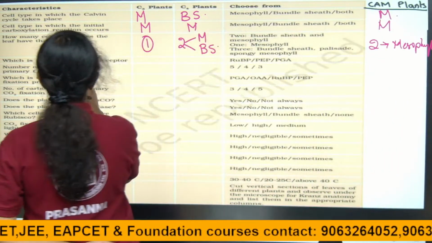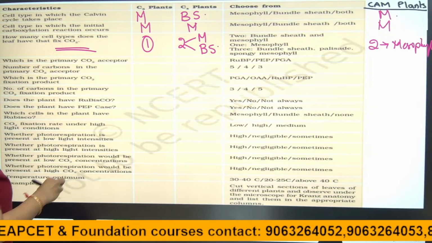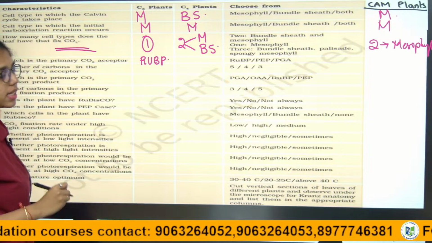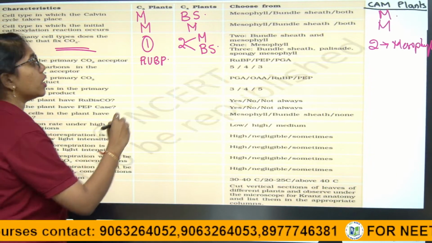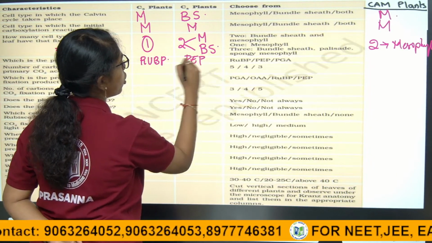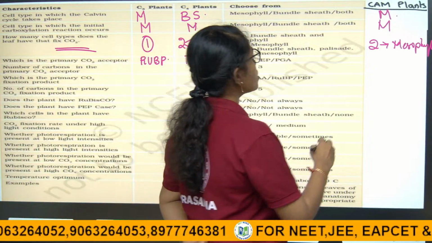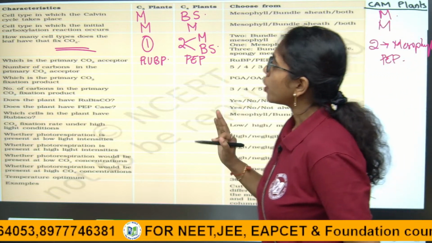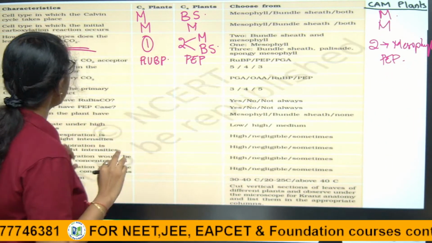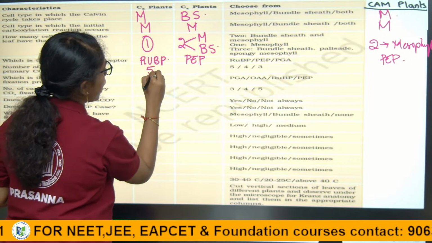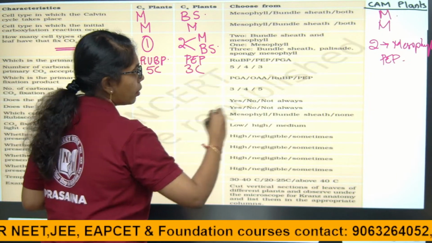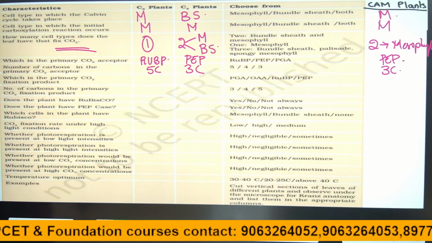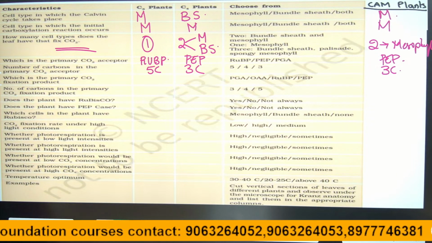Next, which is the primary carbon dioxide acceptor in C3 plants? The primary carbon dioxide acceptor is RuBP. In C4 plants it is PEP. In CAM plants also it is PEP, phosphoenol pyruvate. Number of carbons in the primary carbon dioxide acceptor: RuBP is a 5 carbon compound, PEP is a 3 carbon compound, here also it is a 3 carbon compound.